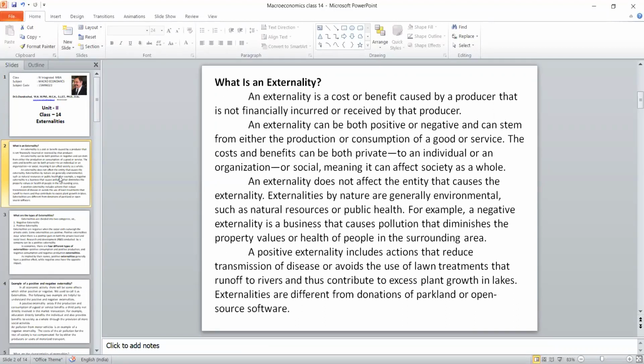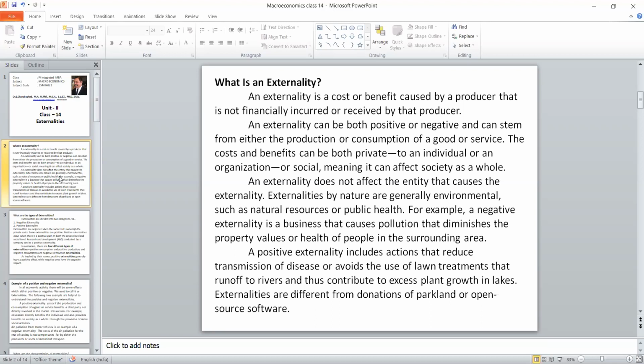So an externality does not affect the entity that caused it. The externality by nature is generally environmental, such as natural resources or public health. For example, a negative externality in a business is one that causes pollution, and it diminishes environmental values and, of course, the properties of the territory and the health of the people in the surrounding area.